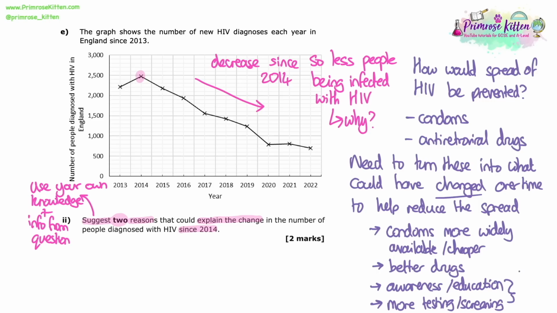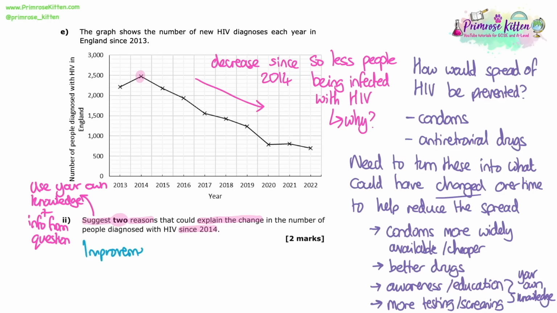So people know more about HIV, know more about how it's spread, and know how to protect themselves from getting it, i.e. using condoms, and that can help prevent the spread. Or more testing and screening. So if people know and are aware that they have HIV earlier on, then they're less likely to be able to pass it on to other people because they can carry out the steps they need to stop spreading it. So all of these are things that we can put to answer this.